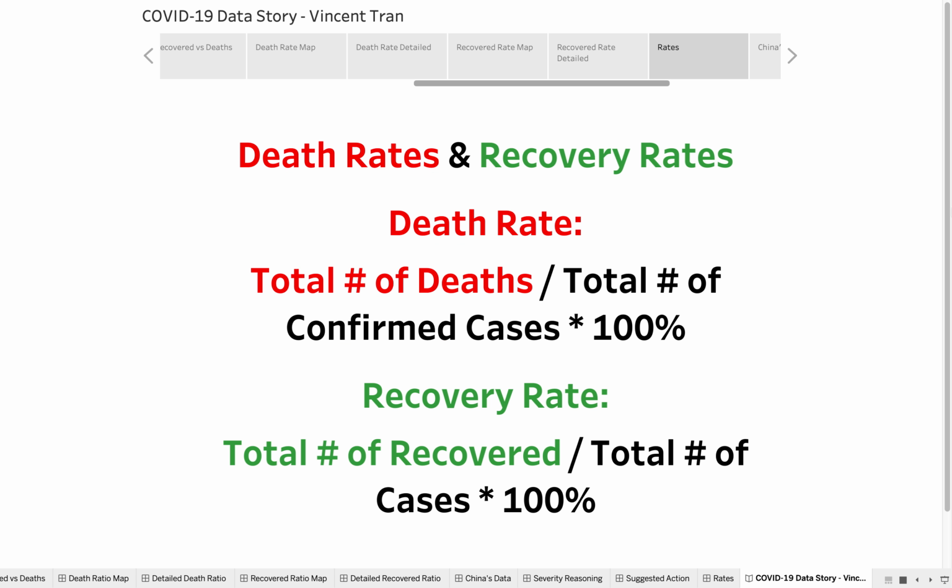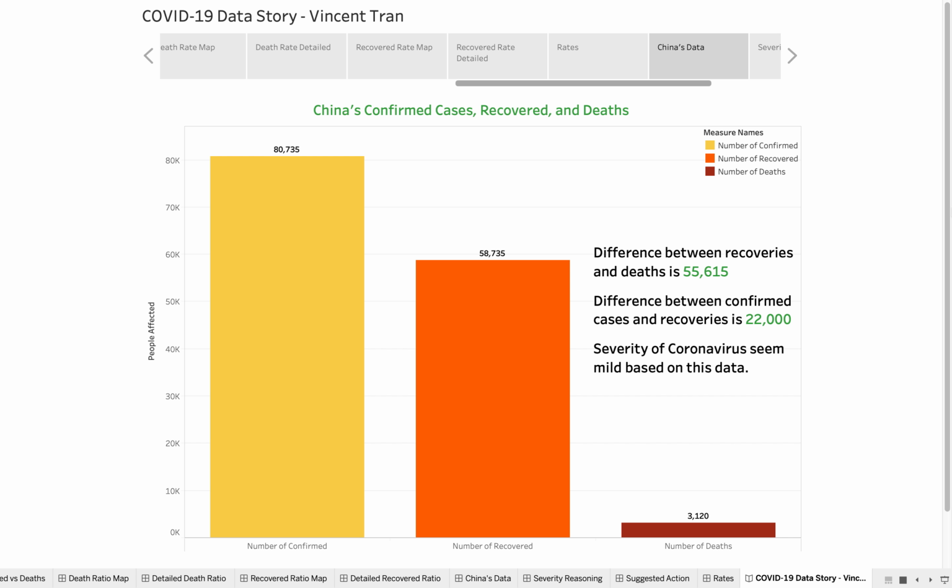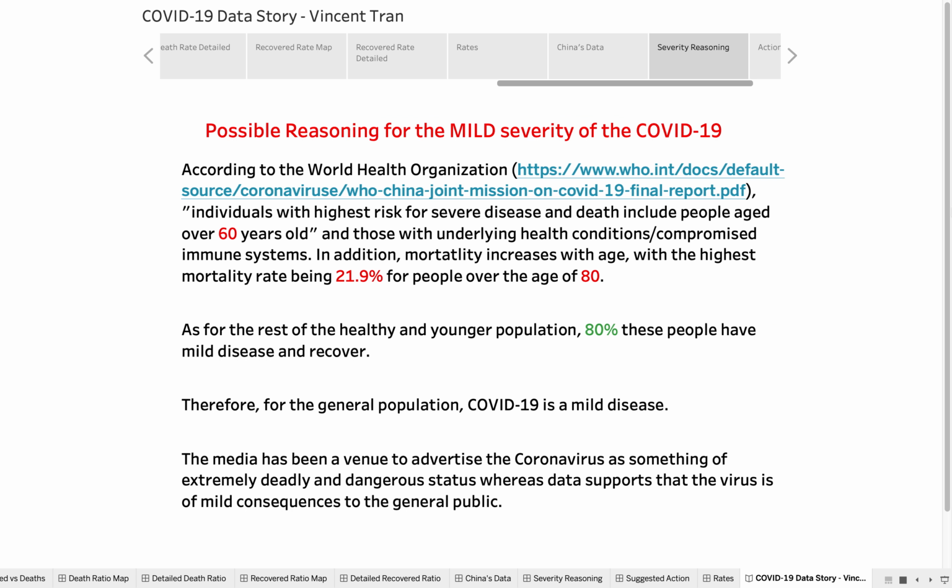As for the formulas used in this presentation, the death rate is the total number of deaths divided by the total number of confirmed cases times 100, and the recovery rate is the total number of recovered divided by the total number of cases times 100. Looking more in depth at China, the difference between the recoveries and the deaths is 55,615. The difference between the confirmed cases and recoveries is 22,000. Based on this data, it seems as though the severity of the coronavirus is mild.